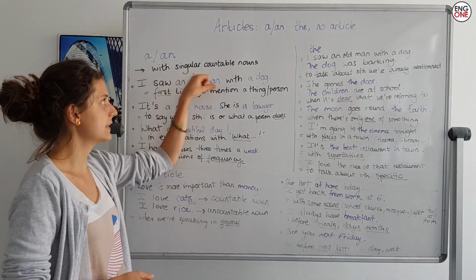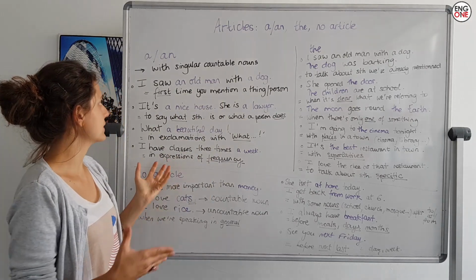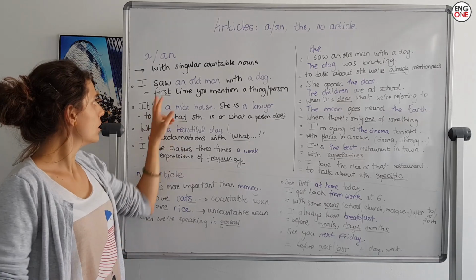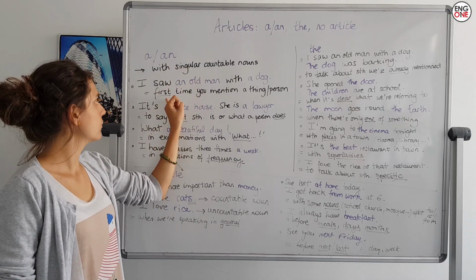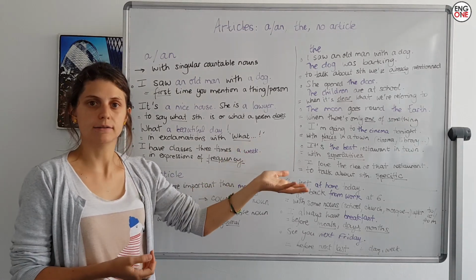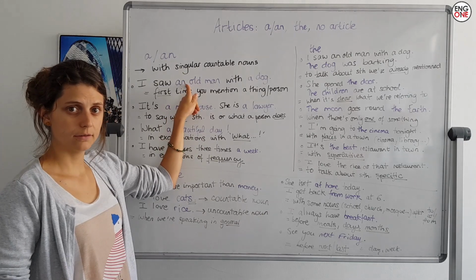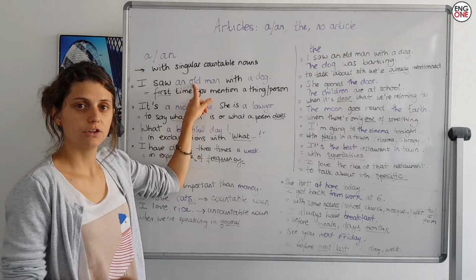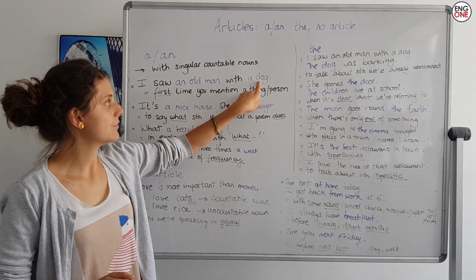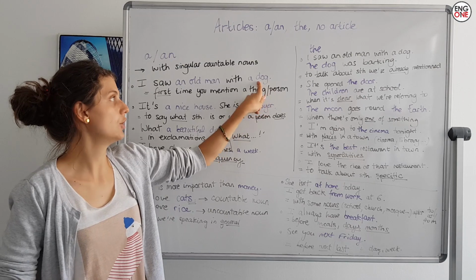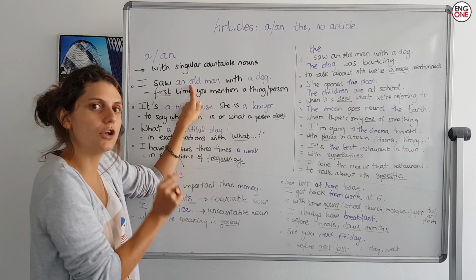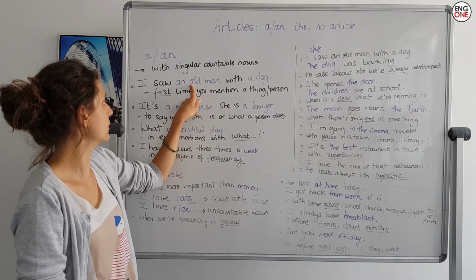We use them with singular countable nouns. For example, I saw an old man with a dog. We use a or an when it's the first time you mention a thing or a person. I saw an old man. Alright. We use an because right after, you've got a word starting with a vowel, right? We use a if the noun starts with a consonant. Alright, so a dog, but an old, because it's hard to say a old, you see? An old man goes much better.